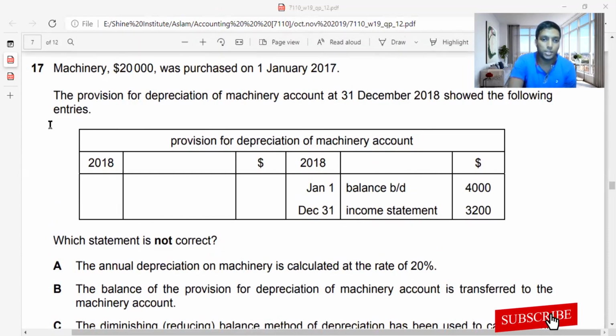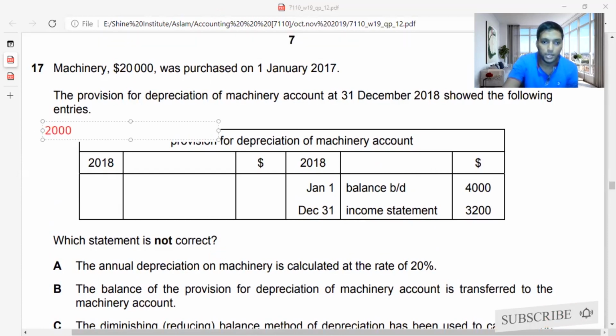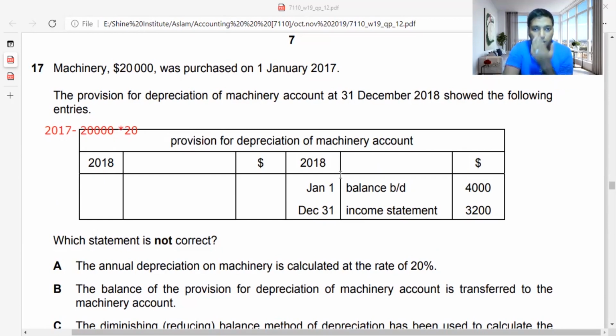So as you all know, 20,000 is the machinery's value, and it was bought in 2017. I'm going to find the depreciation of 2017 to find out the actual value. So 20,000 into 20% is the normal straight line method which they have used, because I think they have said 20% here. Have they said anywhere? Okay, it was purchased on... I can consider it as 20% because the balance brought down is 4,000. How did I consider it as 20%? I can take it this way.